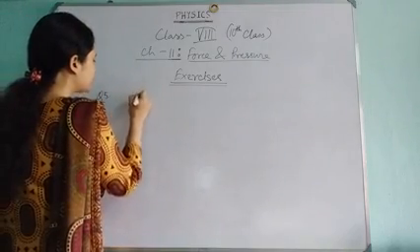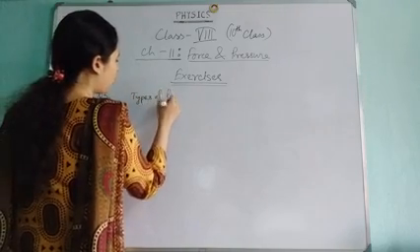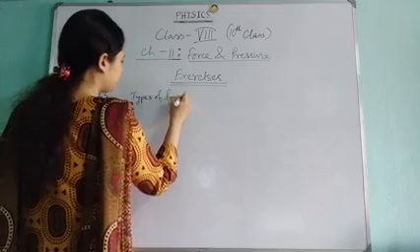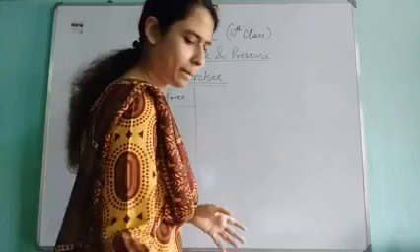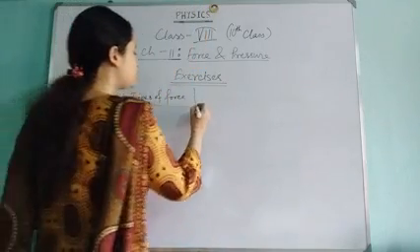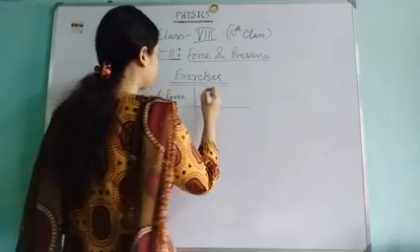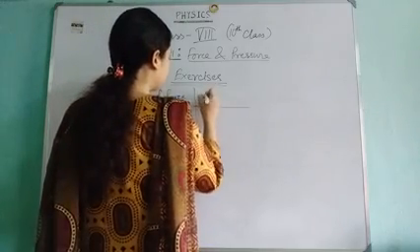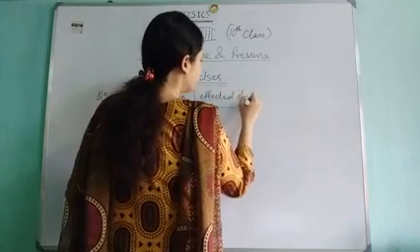The first column should be the serial number. The second is types of force. Number 2 is affected object.